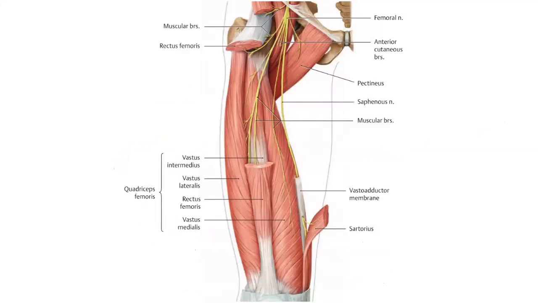You see, these are the muscular branches: intermedius, lateralis, rectus femoris, vastus. This is the lateralis, this is the rectus femoris, this is the intermedius, and this one being the medialis. So all of them are receiving branches from the femoral nerve, whereas this one is the saphenous nerve.